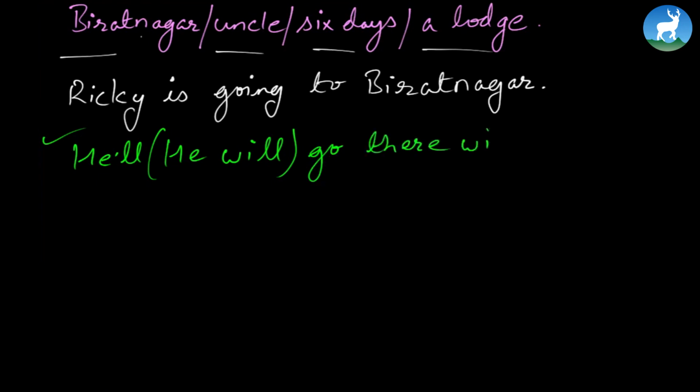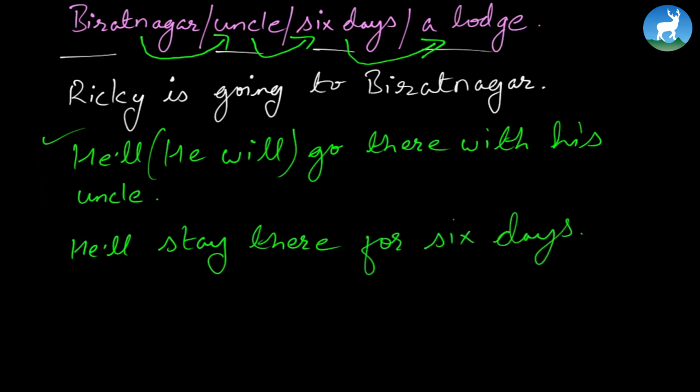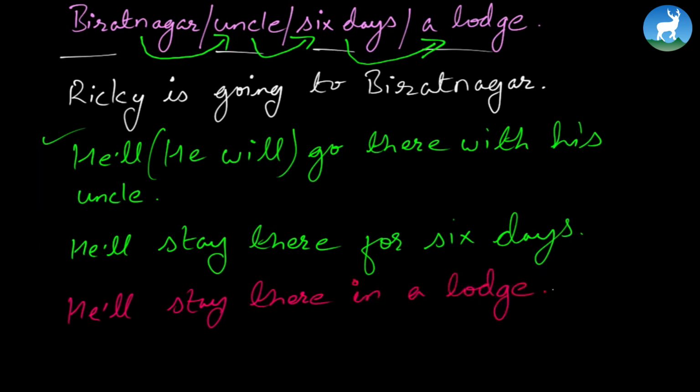Remember, we're interconnecting one word to the other, to the next. And all these words or phrases given here must be interconnected. He'll go there with his uncle. He'll stay there for 6 days. That's good. And finally, he'll stay there in a lodge. See, we follow the same pattern and we're changing this event to the simple future.